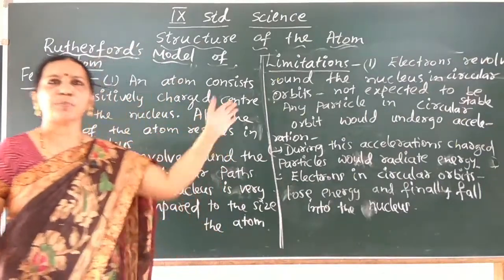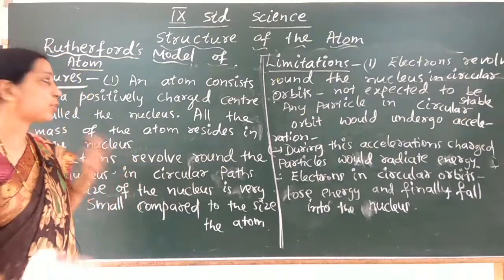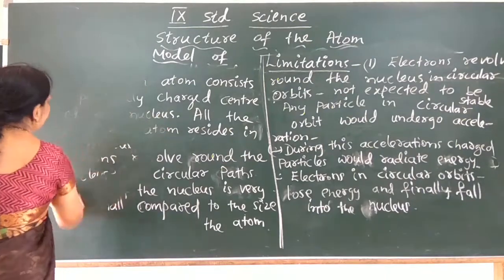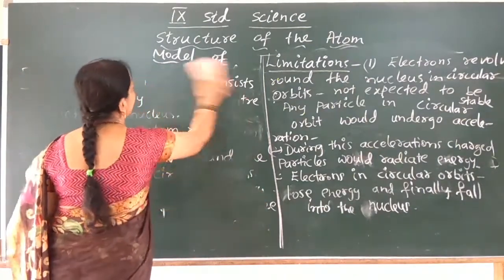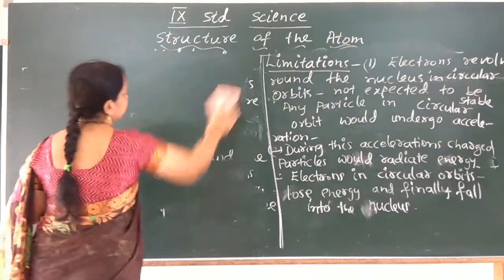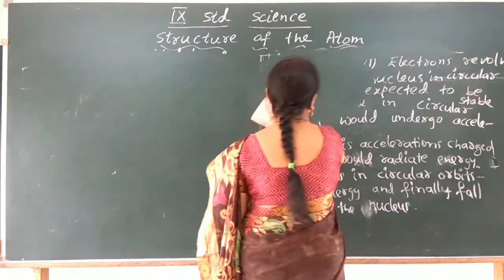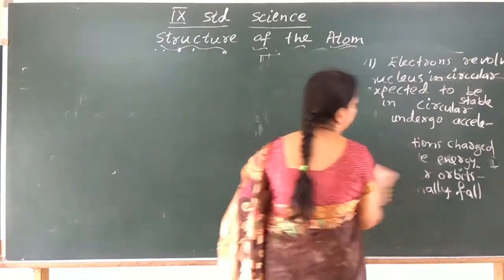Now, to overcome the objections raised to Rutherford's model, Niels Bohr proposed his model of atom. Now let us learn the postulates or features of Niels Bohr's model of atom.